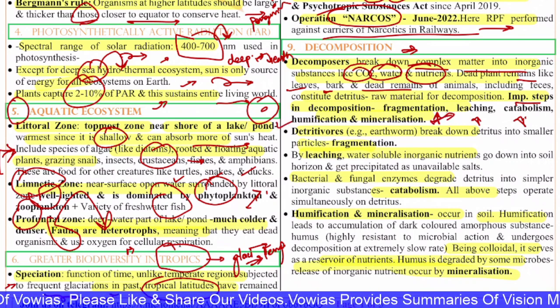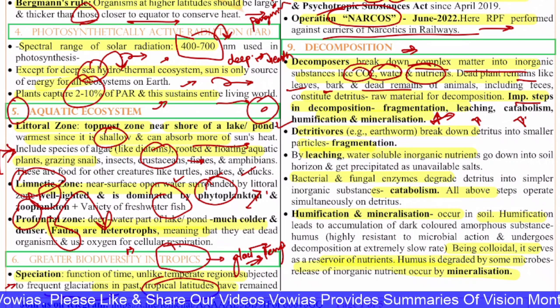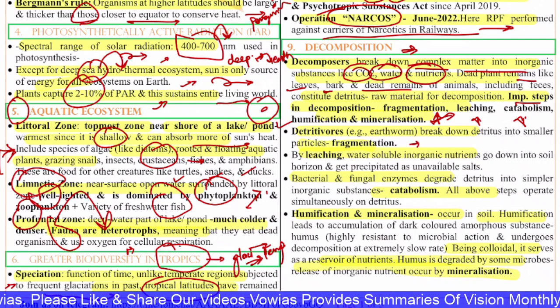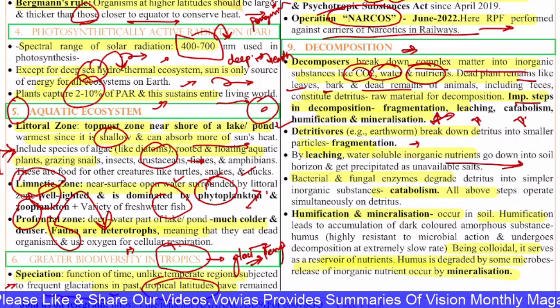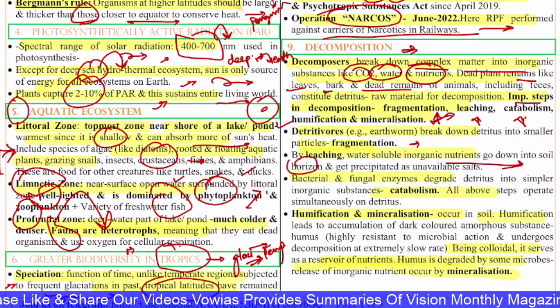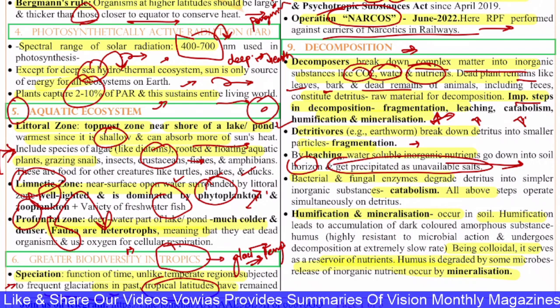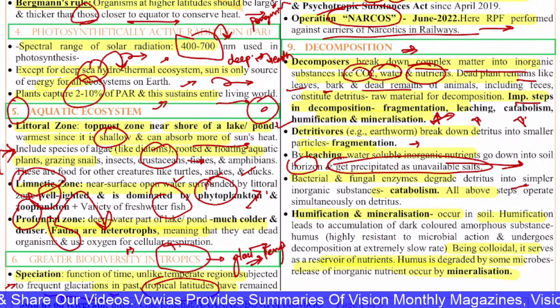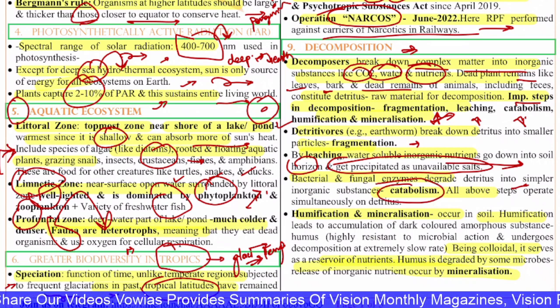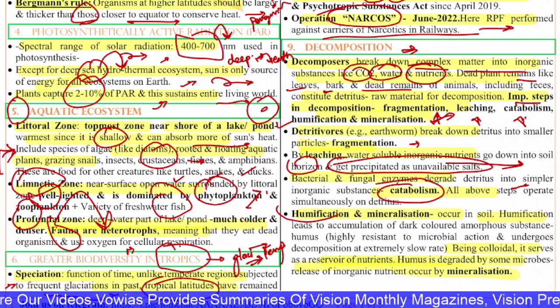The detritivores break down the detritus into small particles, called fragmentation. By leaching, the water-soluble inorganic nutrients go down into the soil horizon and get precipitated as unavailable salts. The bacterial and fungal enzymes degrade this detritus into simple inorganic substances, and this is called catabolism. And after that you have humification and mineralization.